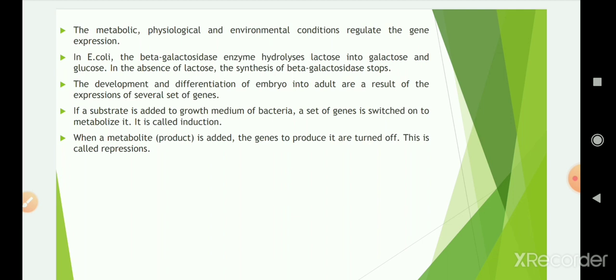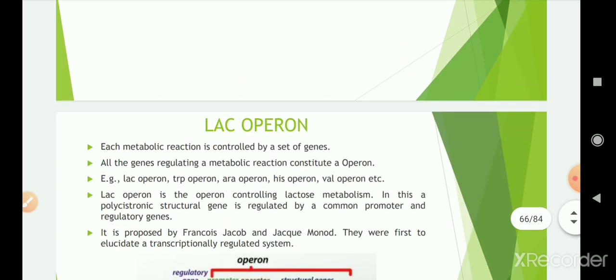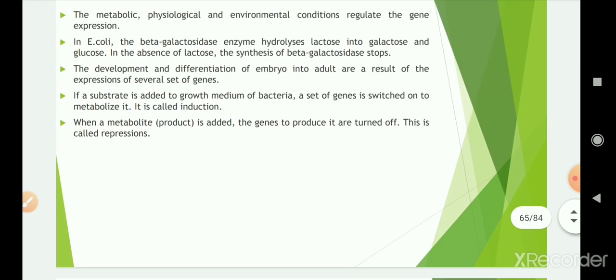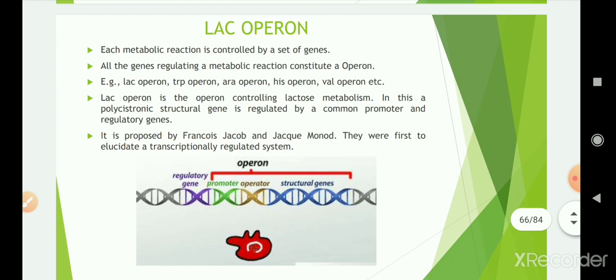The development and differentiation of an embryo into an adult are a result of expression of several sets of genes. If a substrate is added to the growth medium of bacteria, a set of genes is switched on to metabolize it, and this is known as induction. When a metabolite, that is a product, is added, the genes to produce it are turned off, and this is called repression. With the help of this, we can understand the Lac operon model.